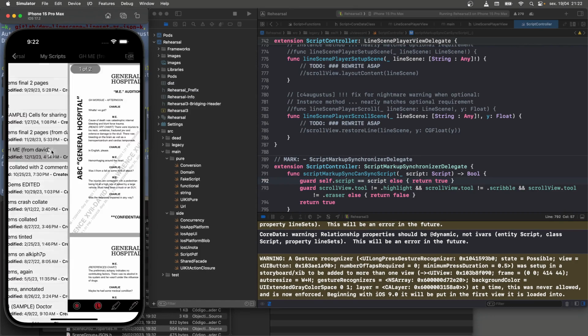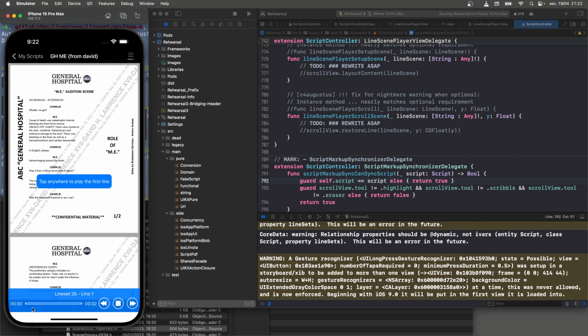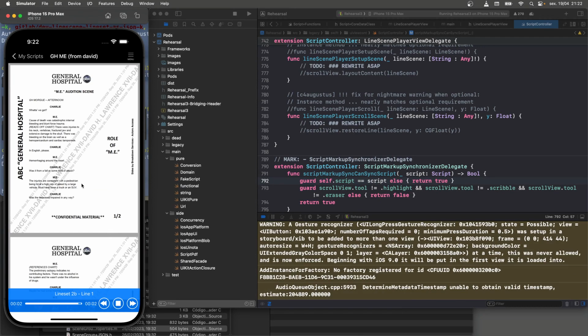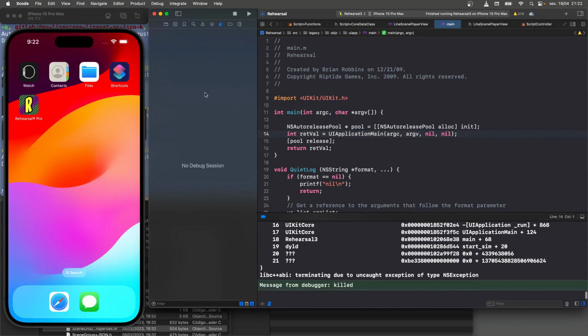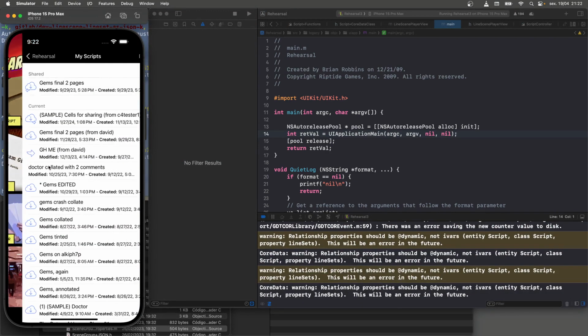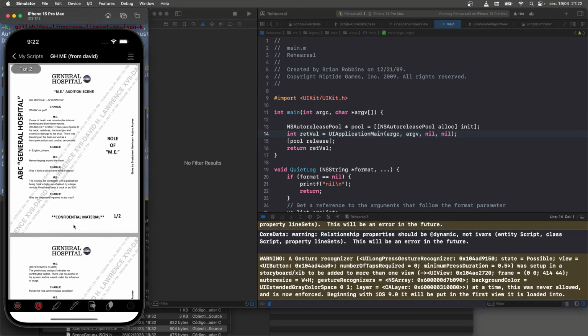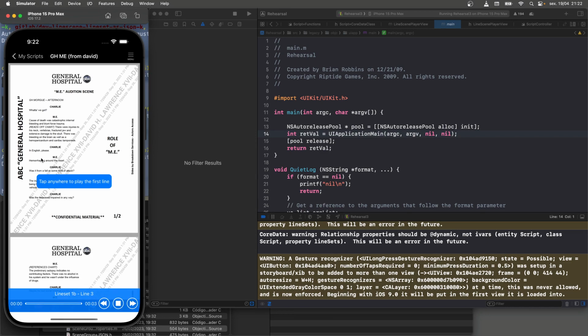And what happens is that if somebody renames one of their line sets in here, it ends up becoming duplicated on the other side. Actually, I think this will play. Let's see. Tap anywhere to play the first line. What do we got? Okay, yeah, and then it's kind of choking because I'm in the middle of rewriting this feature. So that's not the problem. The problem isn't that the line set itself doesn't play. The problem was actually quite trivial. Well, I guess it's not trivial depending on the point of view of the user. But the problem was that if you were to go in here and you were, whoops, sorry, let's go back.